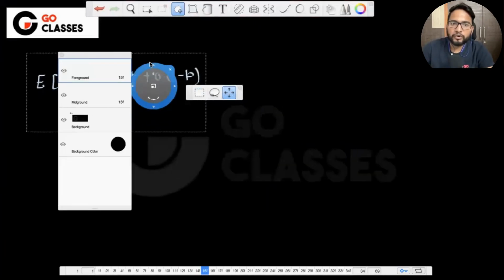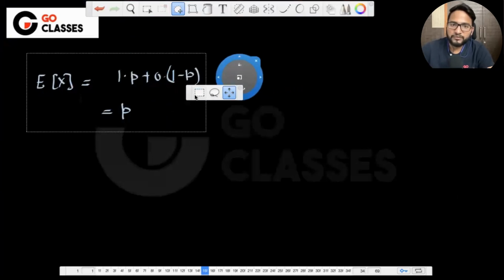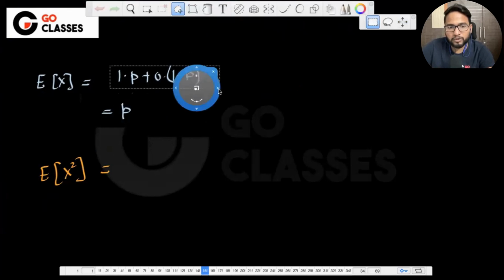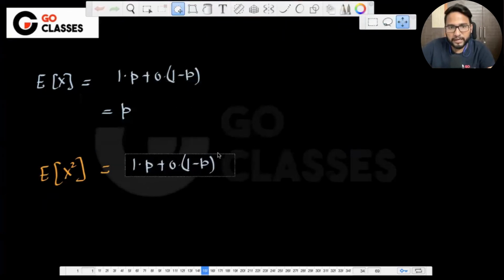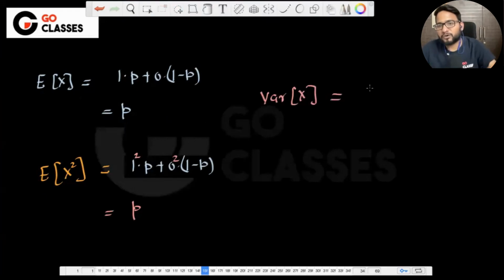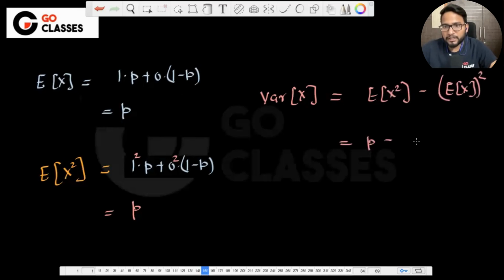So I was saying that we need to find out the variance, all right? So let's just find out the variance of X. Before that, we have to find out the expectation of X square. So what is the expectation of X square? We have to just copy the same thing, and we have to range over all the values of X, and then instead of this X, we have to just have X square. So 1 square into P plus 0 square, which is just P only, right? So is the variance 0 here? Variance is not 0. Don't make this kind of mistake. It is expectation of X square minus the square of the expectation of X, right? So you can just find out P minus P square, which is P into 1 minus P.